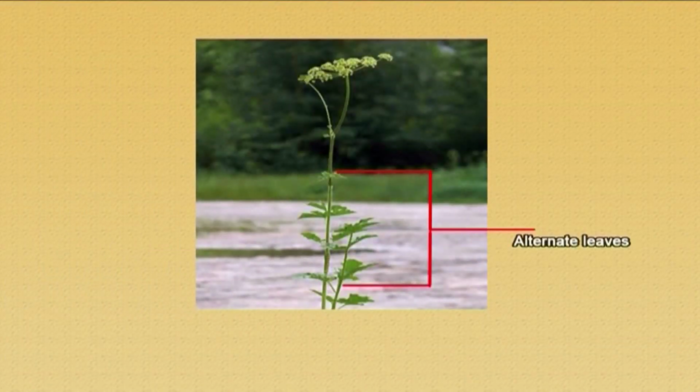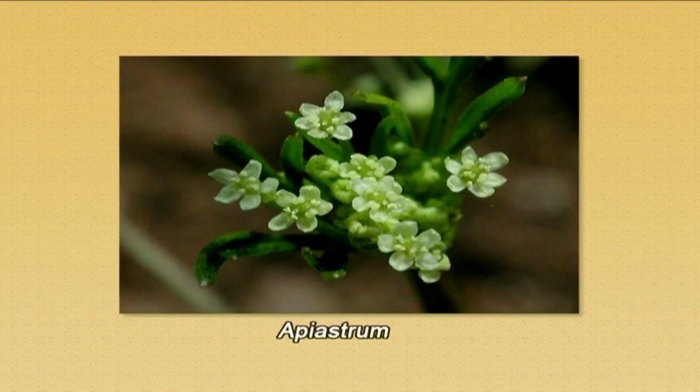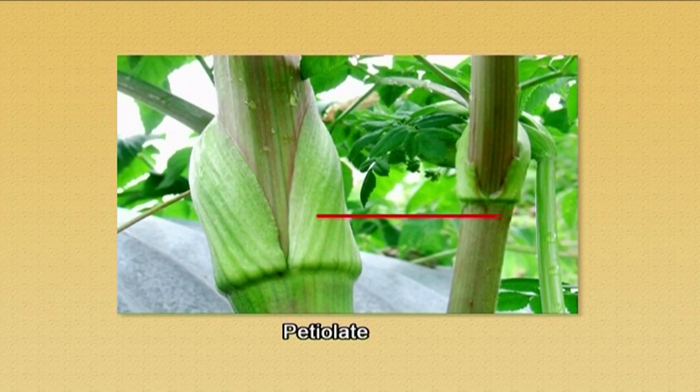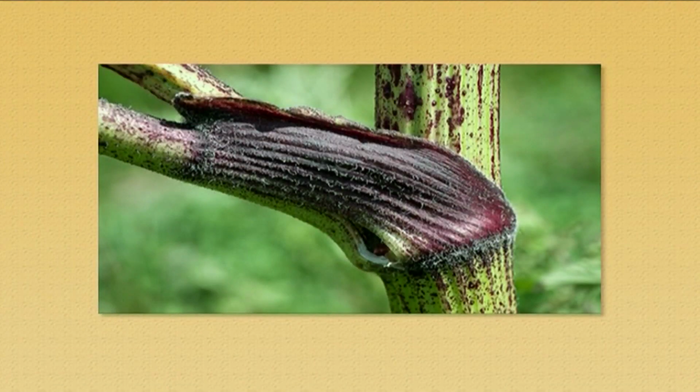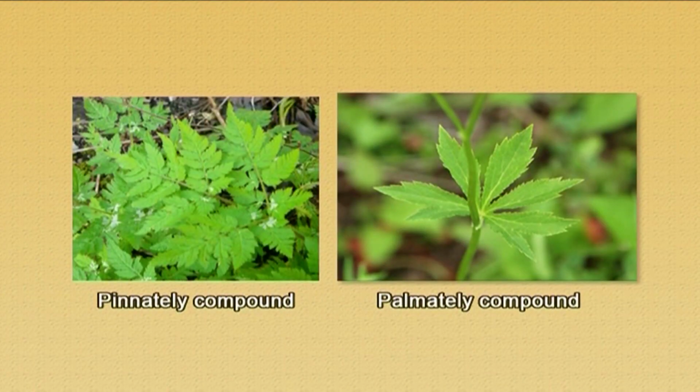Now the leaves. The leaves are alternately arranged and they show a spiral fashion. But rarely we see, in some cases, where the leaves are opposite. The leaves are mostly petiolate and they have a broad sheathing base. The leaves are exstipulate and sometimes they can be with stipular flanges. The leaves are not simple, but they can be pinnately or palmately compound.